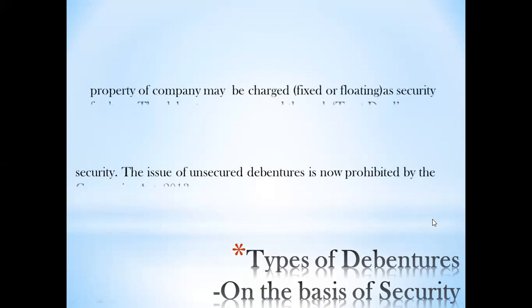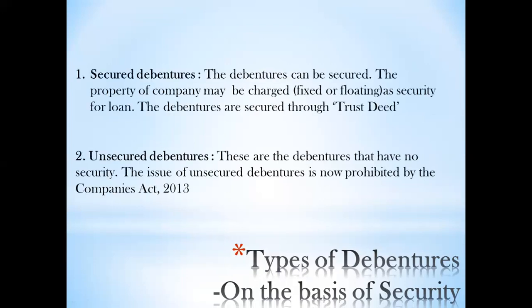So first, we are seeing types of debentures on the basis of security. Class, yesterday we saw this was one of the features of debentures. Security, we had seen, was of two types. It can be either fixed or floating. Remember class, the charge on assets topic? Yes. So it is related to that itself.